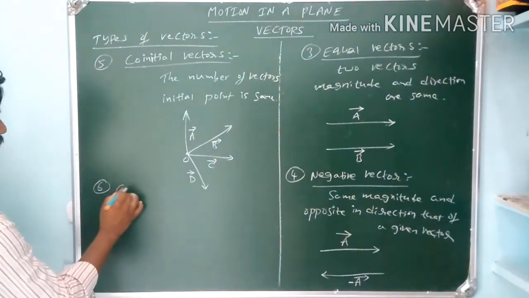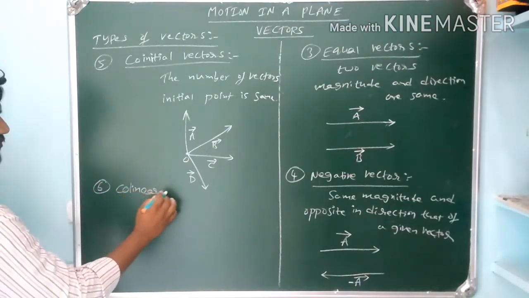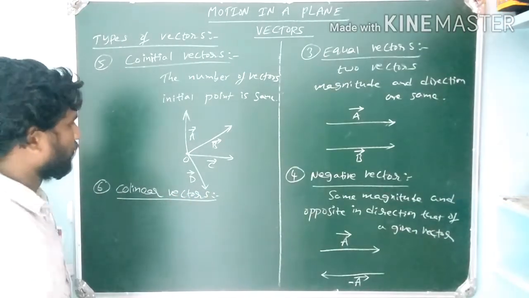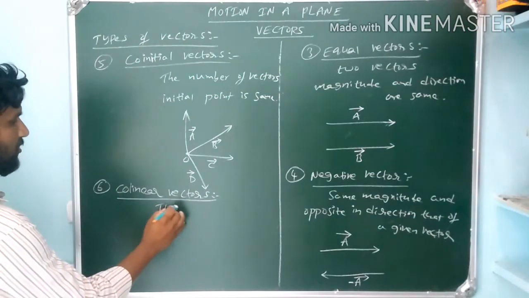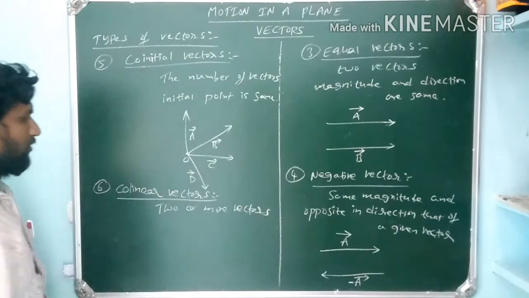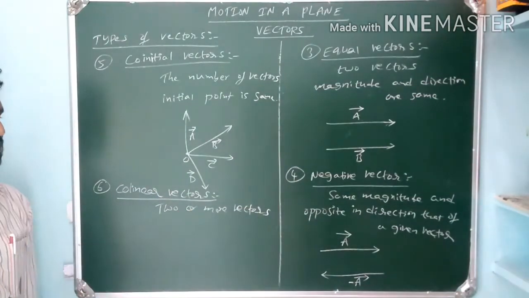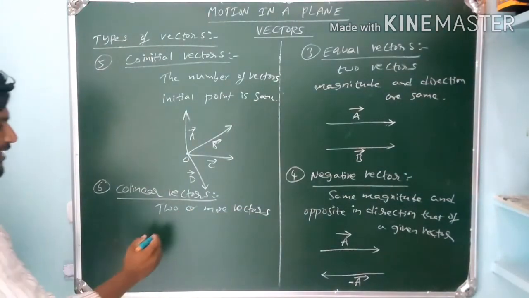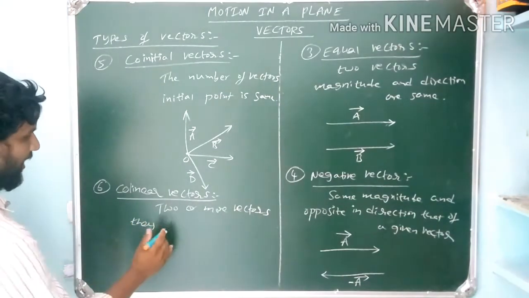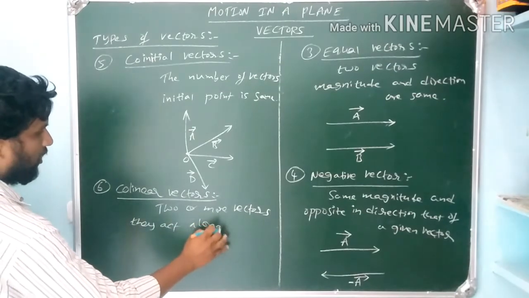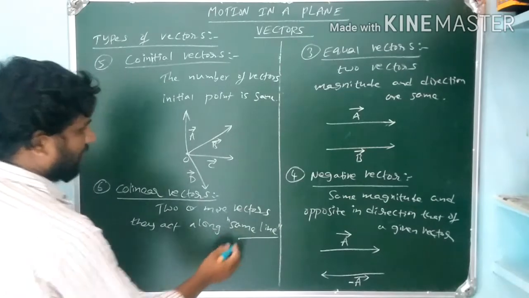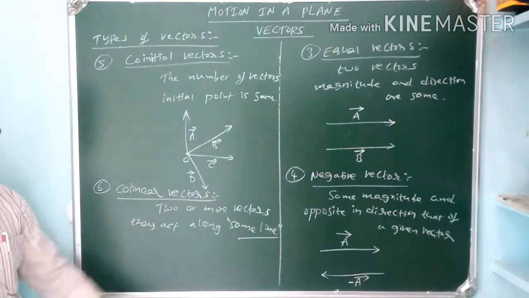Sixth one is collinear vectors. Two or more vectors are said to be collinear vectors, representing the same physical quantity, if they act along the same line. They act along the same line. This type of vectors are called collinear vectors.